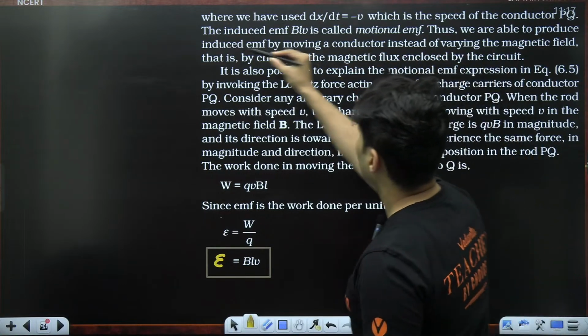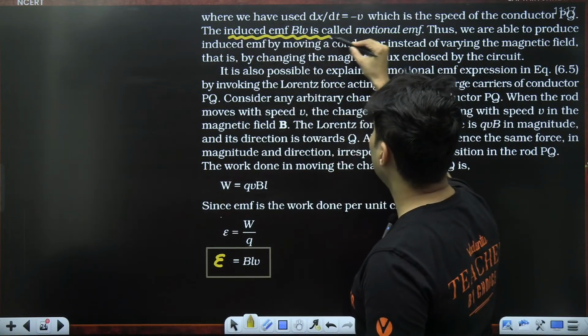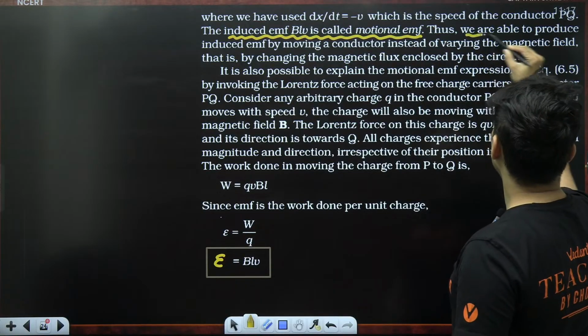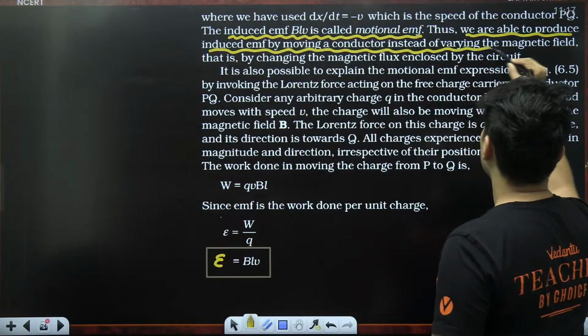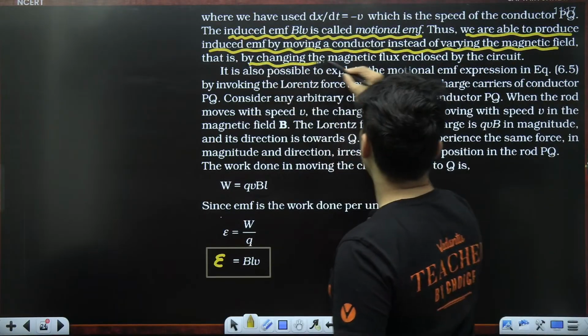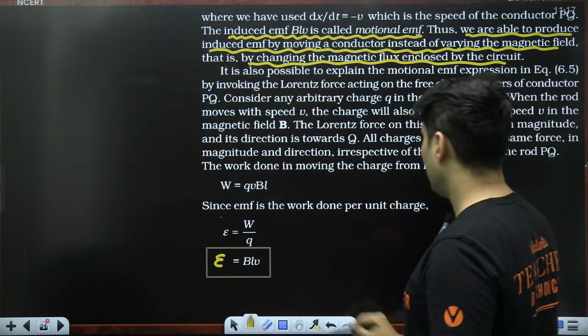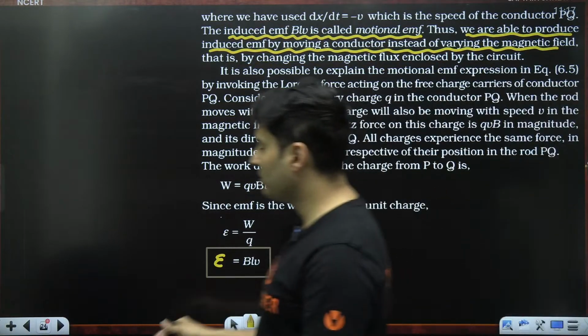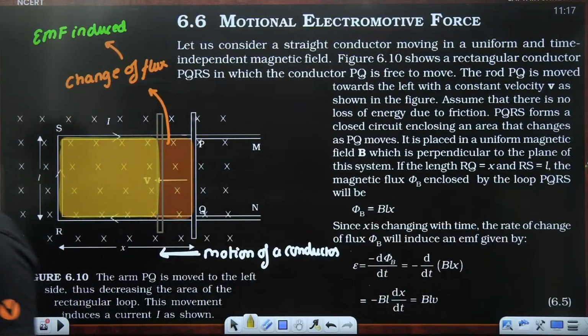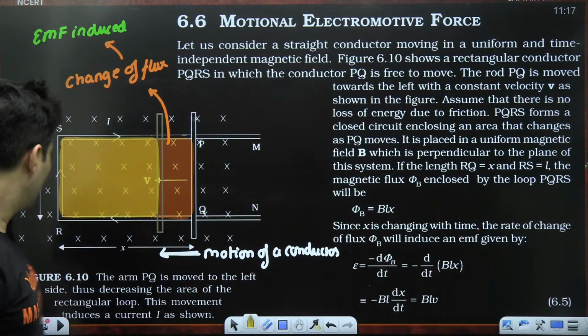So the induced EMF BLV is called motional EMF. We are able to produce EMF by moving a conductor in a magnetic field. I hope this is absolutely clear.